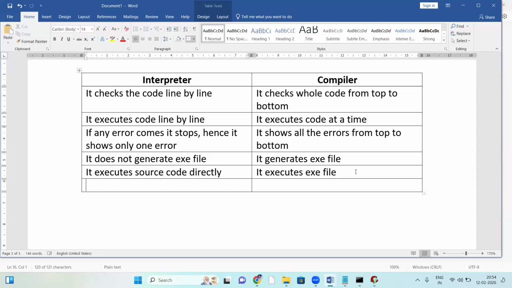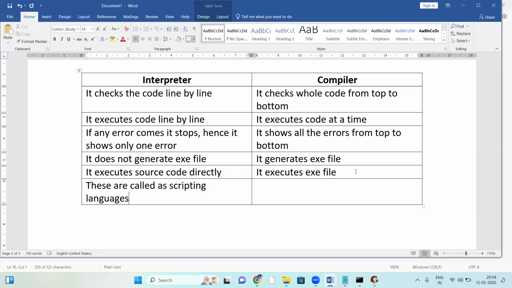See, interpreter-based languages are called scripting languages. Compiler-based languages are called programming languages. There is a difference between a scripting language and a programming language.